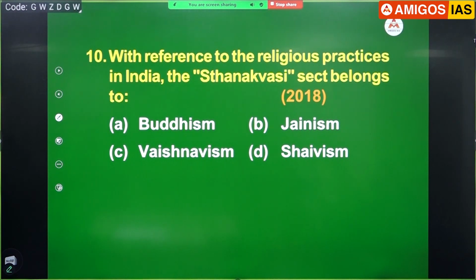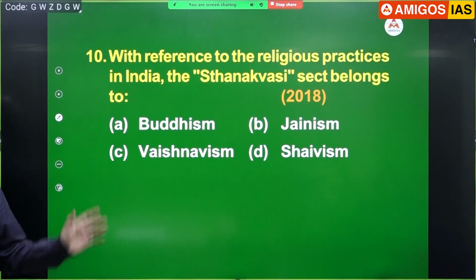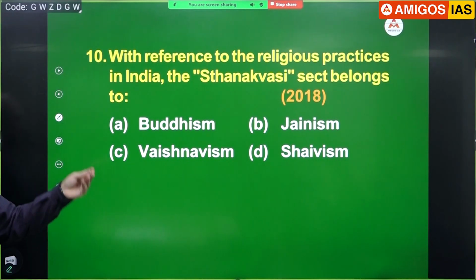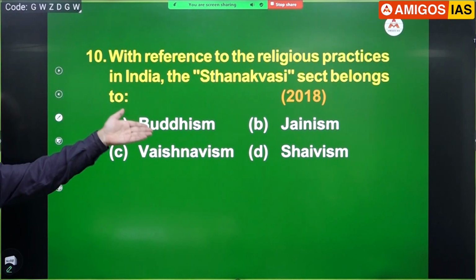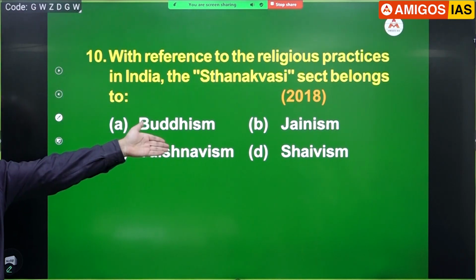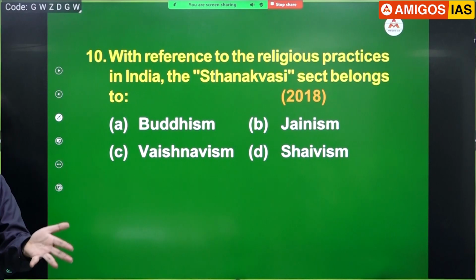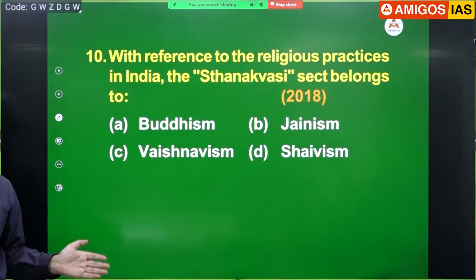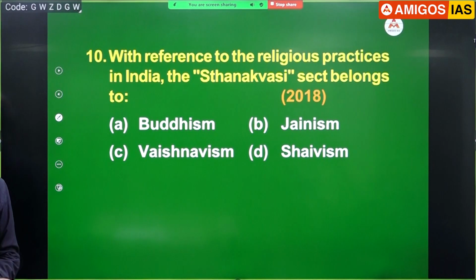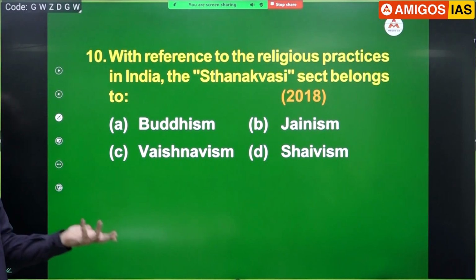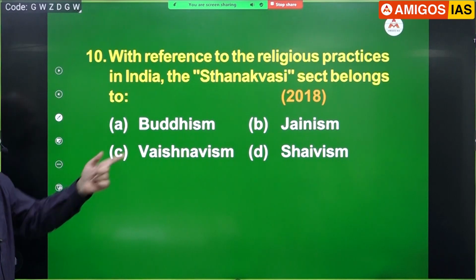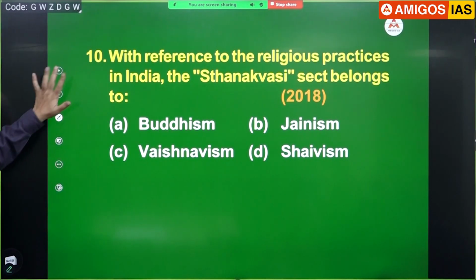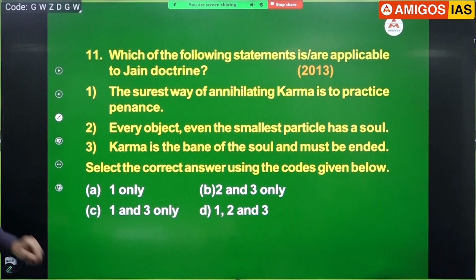I've given you in the handout, but it is not that they asked from my handout. I included it in the handout after they asked it. Because I remember when I was there in Delhi as a teacher, I asked my Jain student, do you know what is Sthanakvasi? He said he didn't know. Now a Jain himself doesn't know what is Sthanakvasi. What will you and I know? But why did they ask? I told you in the classroom, it was an article in the newspaper. Sthanakvasi is a sect belonging to Jainism. Remember it. Next. Slightly difficult, but still.